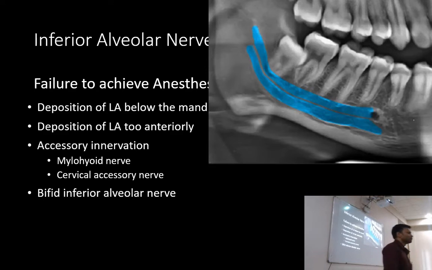Okay. So if you suspect that there is a bifid mandibular canal, a bifid nerve, you know that the other one is at a lower level. So what you can do is insert the needle at an inferior level. So far we have been going 6 to 10 mm above the occlusal plane. You can go 5 mm below that. Insert the needle and you'll be able to reach the second foramen and deposit the LA there. You'll be able to achieve anesthesia in both of these. Okay? So these are the reasons.